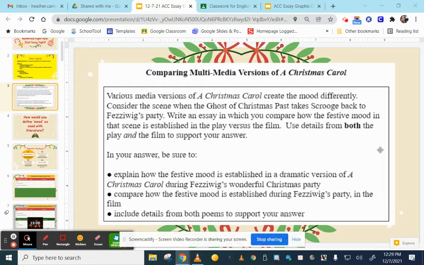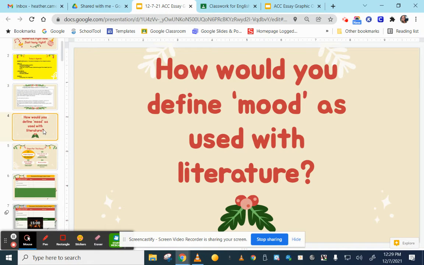Now, before we jump into that, a couple of things that we need to do. One is we need to review, what does mood mean? So we've talked about this before. It was one of our vocab words. Mood is how the reader feels after they read maybe an entire story or a section of the story. And there are lots of different ways that we can pay close attention to maybe a character's dialogue. Since we're reading a play, we're going to pay attention to the stage directions and get a sense of the situation. And in our case, we're going to be paying attention to Fezziwig's party and proving that it is festive.